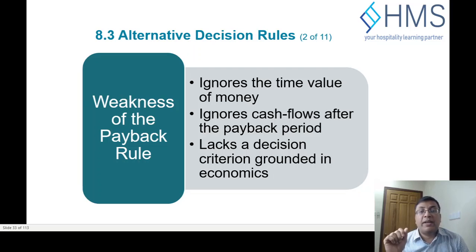And the second drawback is ignoring the cash flow after the payback period. After the payback period, there may be very little cash flow or very high cash flow, but we are not including that. The way to get around this drawback is to calculate all the future cash flows' net present value, meaning the time value of money, and then recalculate the payback period. That method becomes the payback period based on the net present value, right?